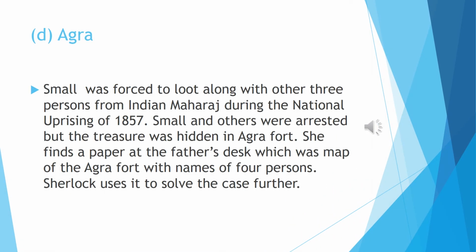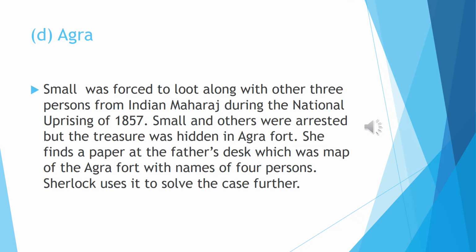Now, the importance of Agra. Small was forced to loot, along with three persons, an Indian Maharaj during the national uprising of 1857. Small and others were arrested, but the treasure was hidden in the Agra fort.